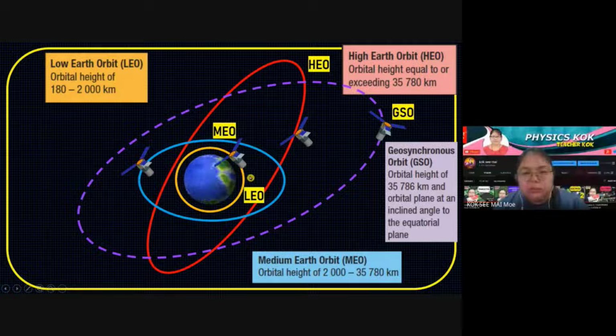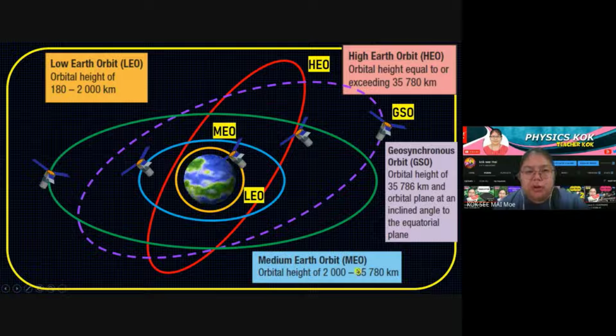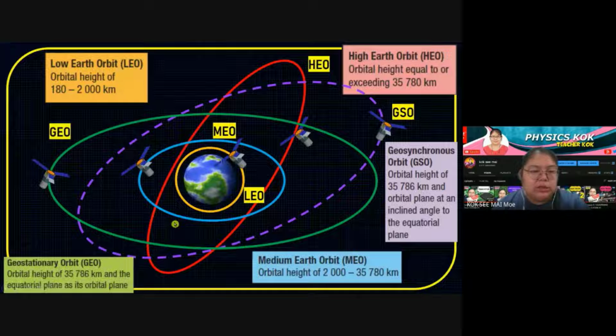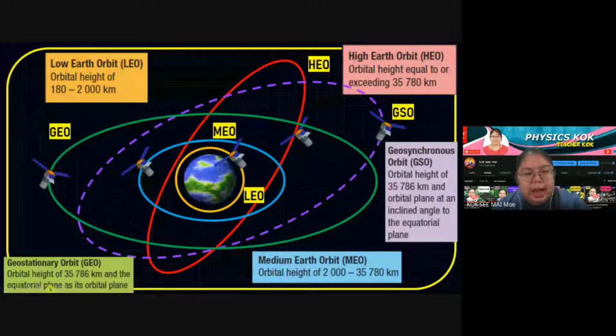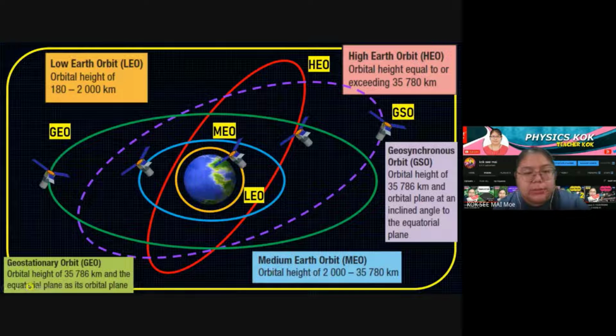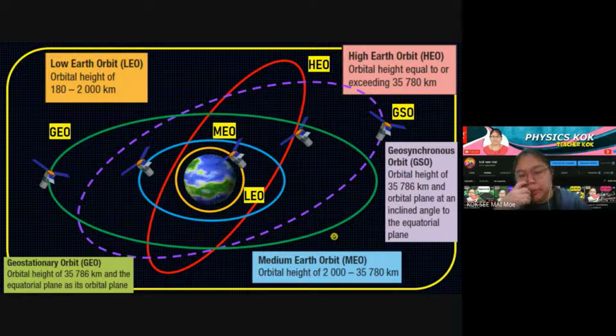Okay, so now we show another one, GEO. This one is exactly equatorial. We go and see the shape. This one we call equatorial. You can see the purple color, this one is GSO, which is inclined relative to the equatorial. The green color is a geostationary orbit, the GEO. The height is also the same, and the orbit plane is the equatorial plane, so it is exactly equatorial to orbit the Earth. So you need to remember these 5 orbits of the satellite, how they move.